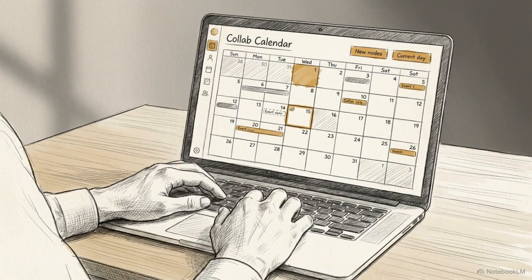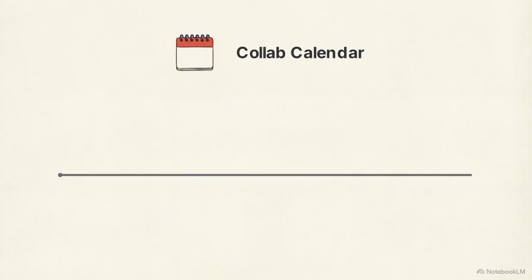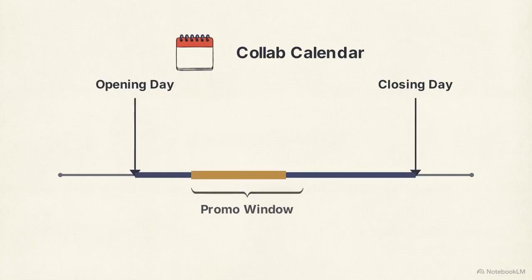Step 1 is mapping your timeline. Before you write a single promotional email or design a landing page, open your collab calendar. Start by logging the official event dates. Note exactly when the summit opens to the public, when it closes, and the specific window you are expected to share it with your audience.